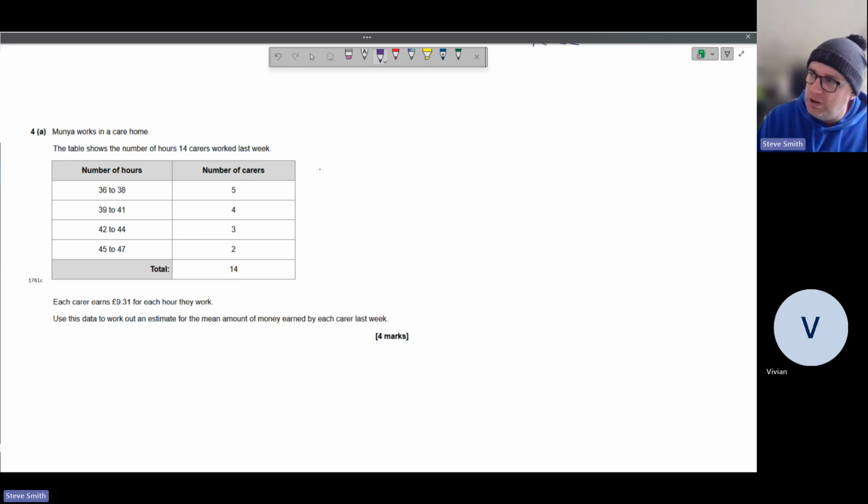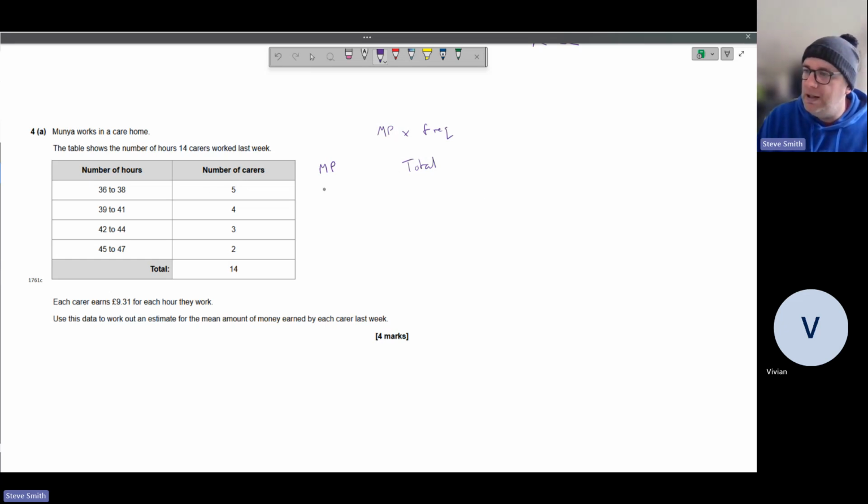The first thing we need to do is midpoint. Okay, and then we're going to put here total. And on that worksheet we did last week, it actually told you what the total was. It's midpoint times by the frequency. And the frequency is the second column, the number of occurrences.